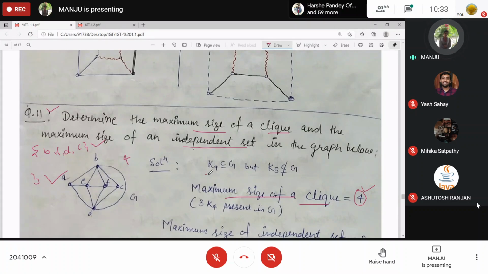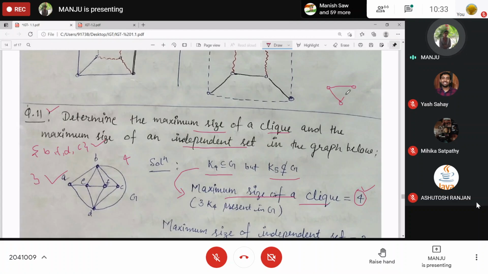Now, why have you written here that K4 is a subgraph and K5 is not a subgraph? K4 is a subgraph of G, but K5 is not a subgraph of G. And from here only, I concluded that the maximum size of the clique is 4. A clique is just a set of pairwise adjacent vertices. In Kn, K2 has 2 vertices, both adjacent.